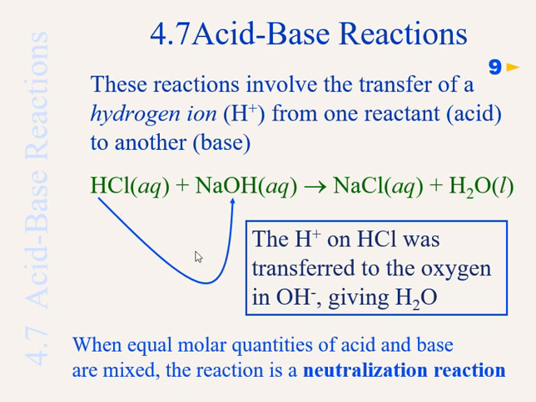But when you mix them together, the products are sodium chloride, table salt in this case, and water. If it was some other acid and some other base, you would have some other salt, such as if it was sulfuric acid, which has the formula H2SO4, and magnesium hydroxide was the base, Mg(OH)2, then the salt would not be NaCl, it would be magnesium sulfate, and the other product will be water.